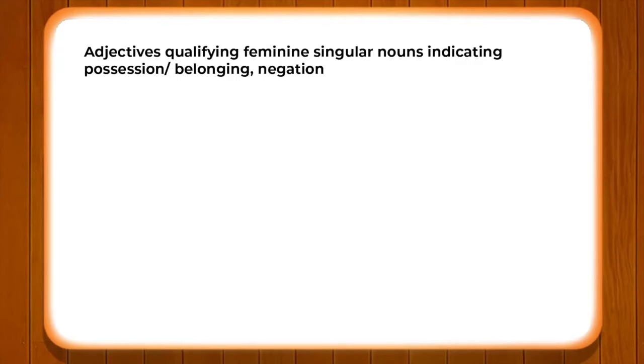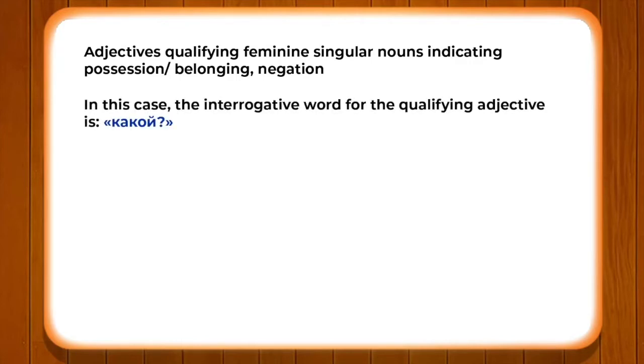Accordingly, in this case, the interrogative word for the qualifying adjectives would be kakoi. If you remember, in the previous module, the interrogative word which we used was kakova. So, as we are changing the gender here, the question is kakoi.